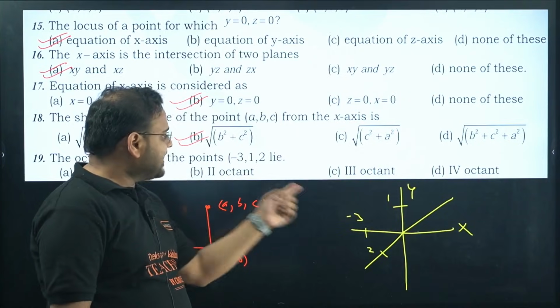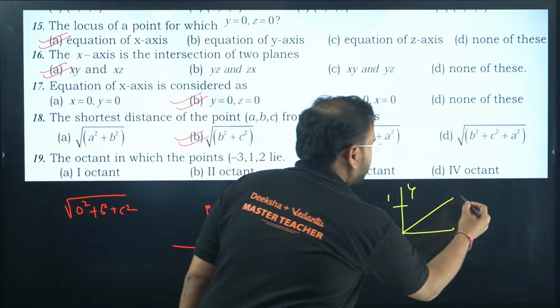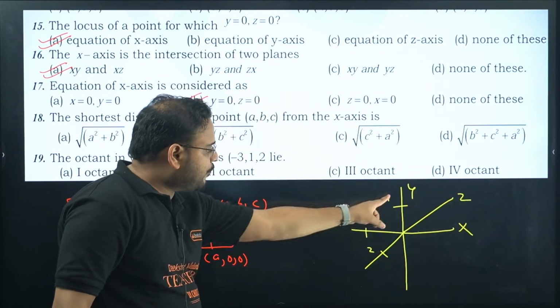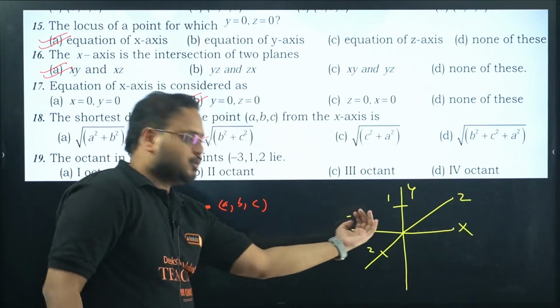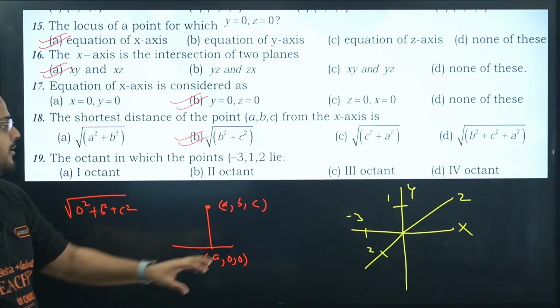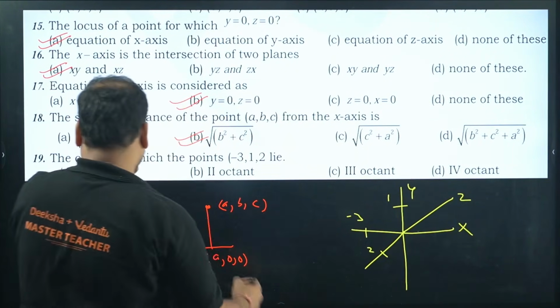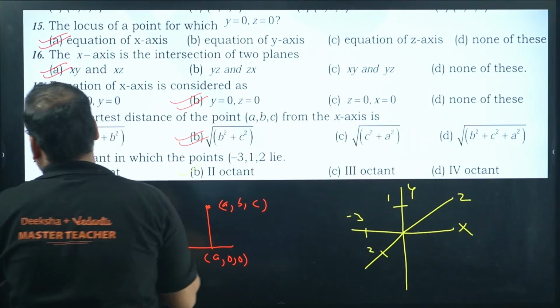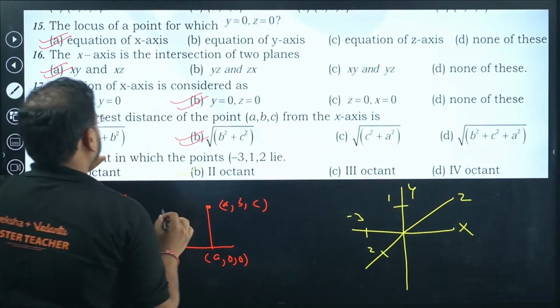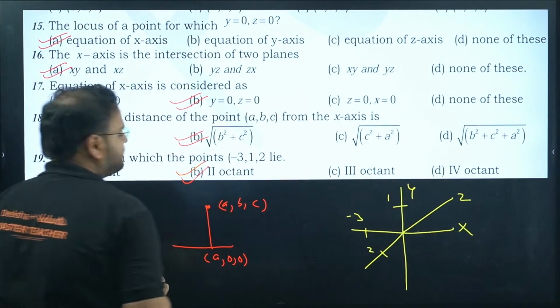So 1, y is positive, this is, let's say, z. So z positive is over here, so 1, 2 and -3. So in the front, what am I getting? Second octant. Answer is what? B. One second. Answer is B.